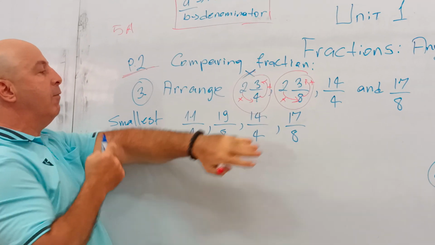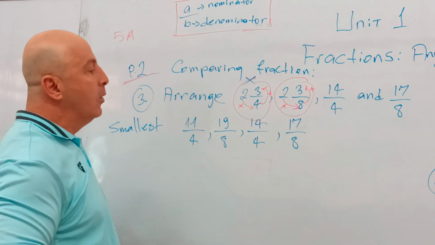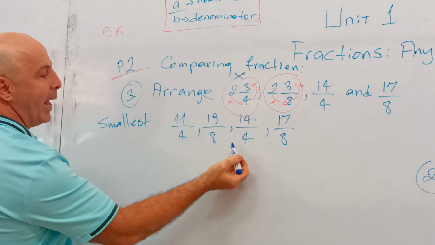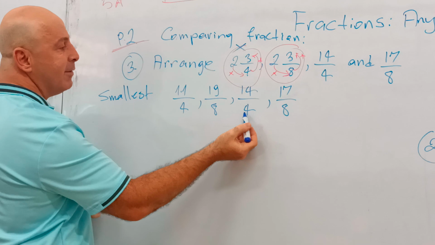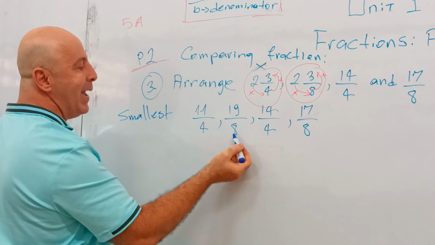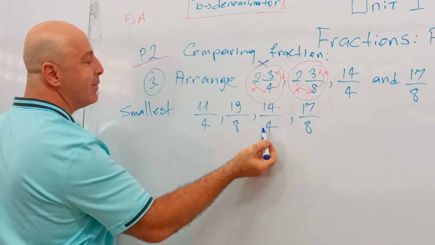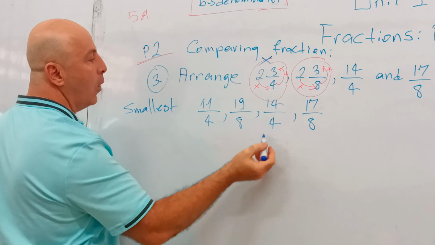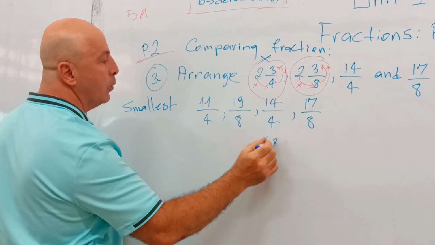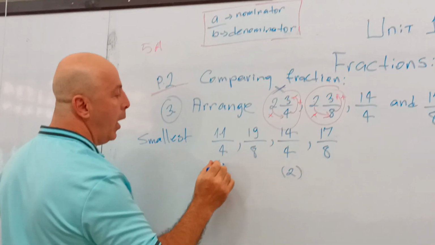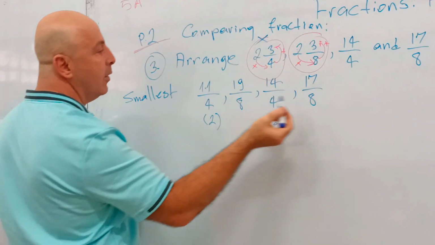I want the very, very small one. So let's do that. Well, again, it's easier to change 4 into 8.